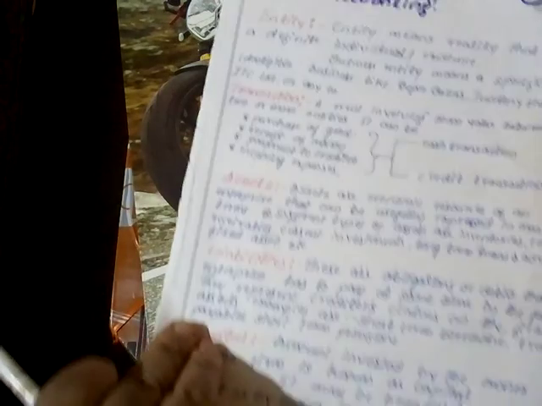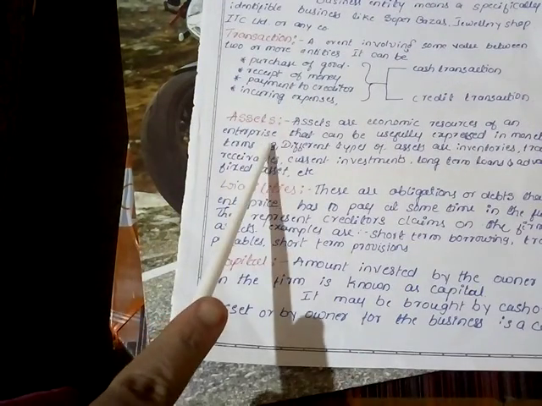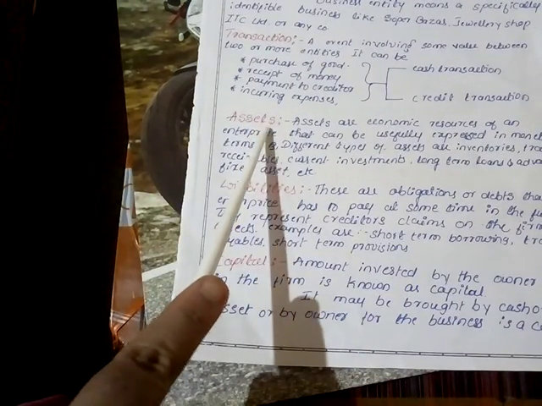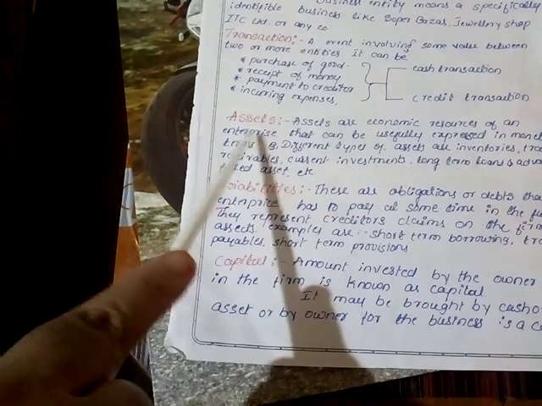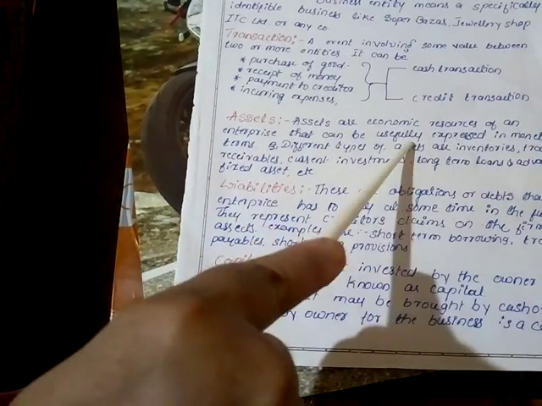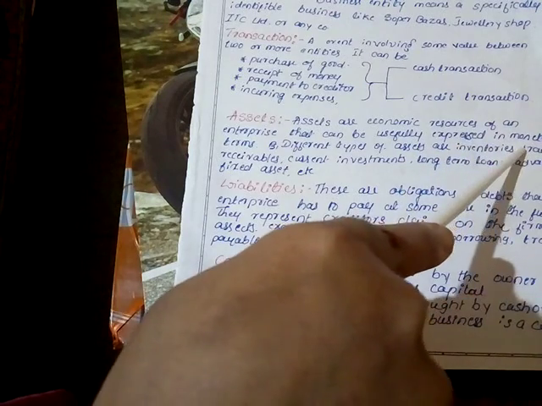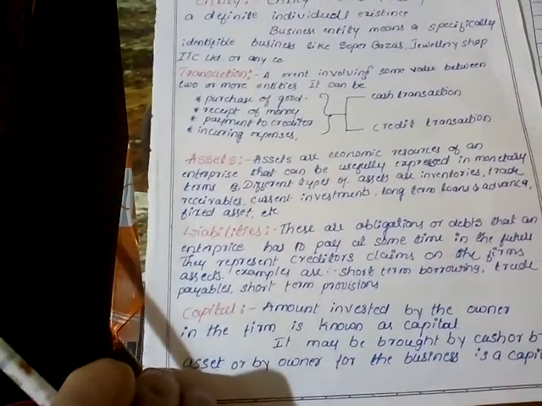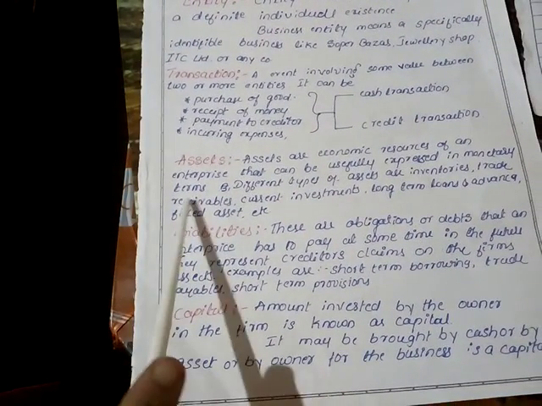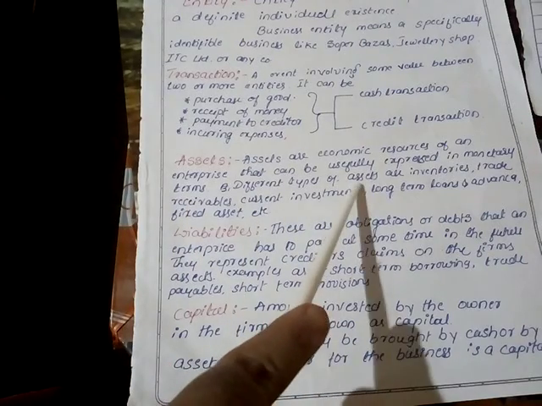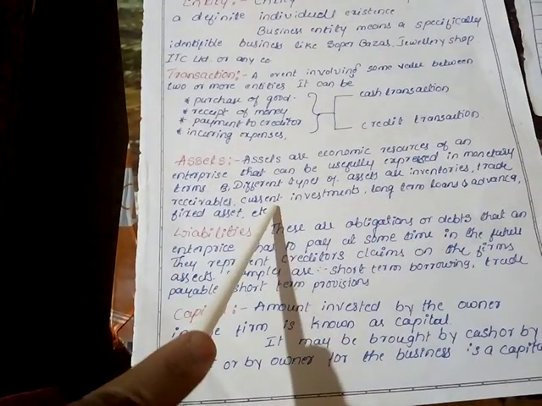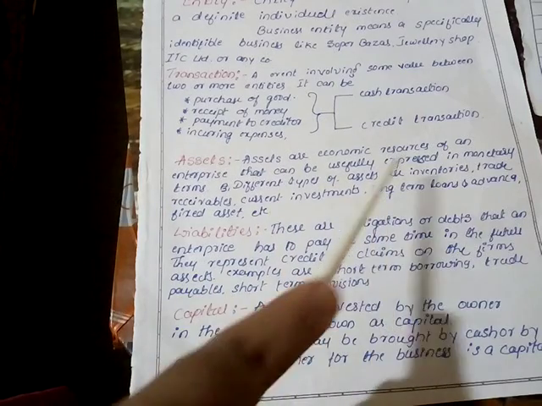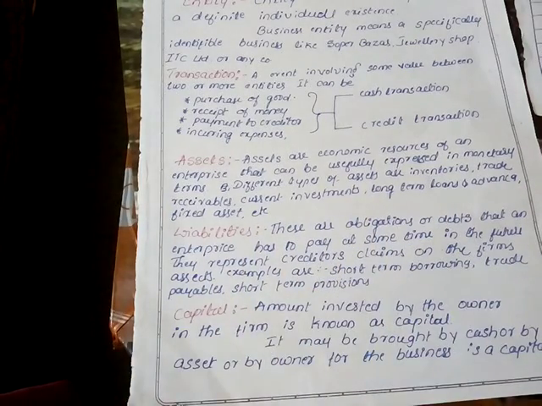The third one is the asset. Assets are economic resources of an enterprise that can be usefully expressed in monetary terms. Different types of assets are inventories, trade receivables, current investments, long-term loans and advances, and fixed assets.